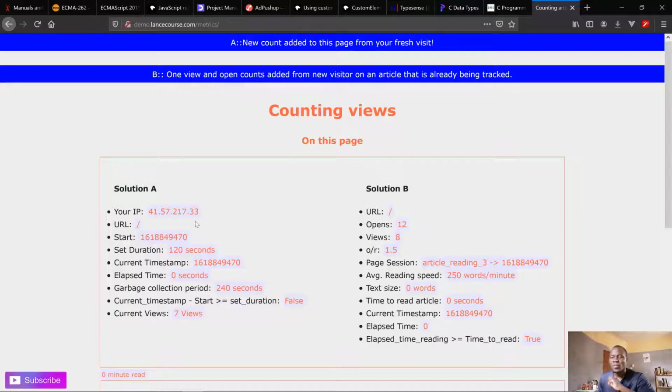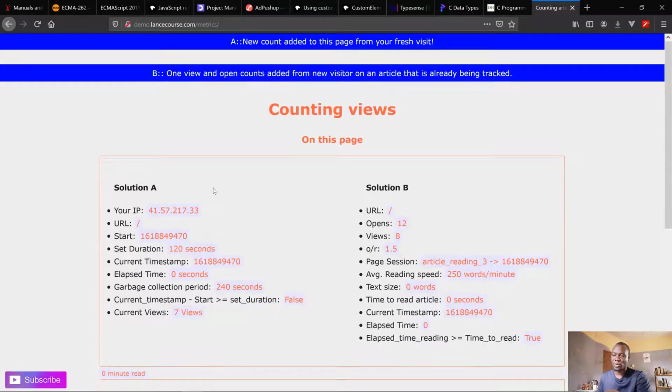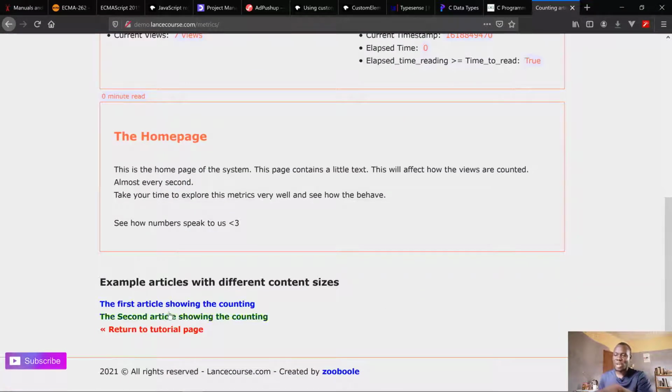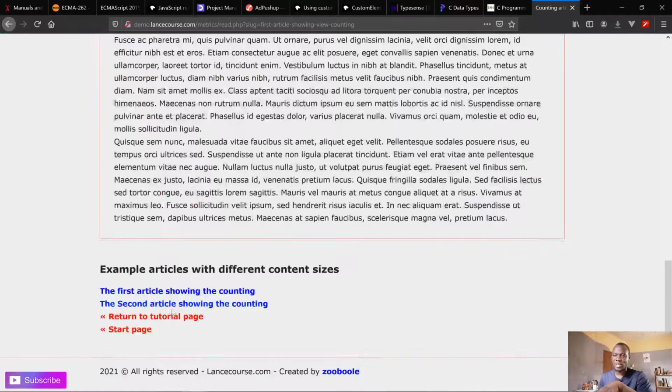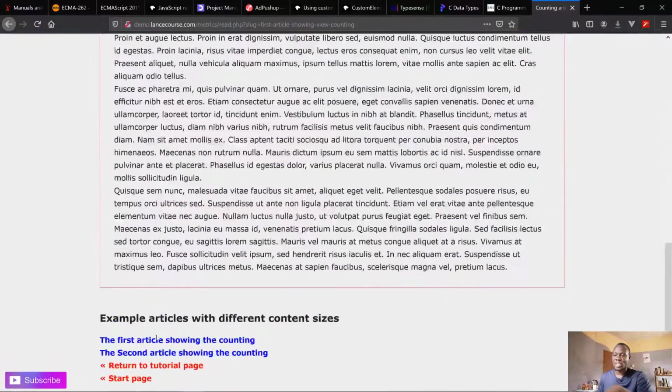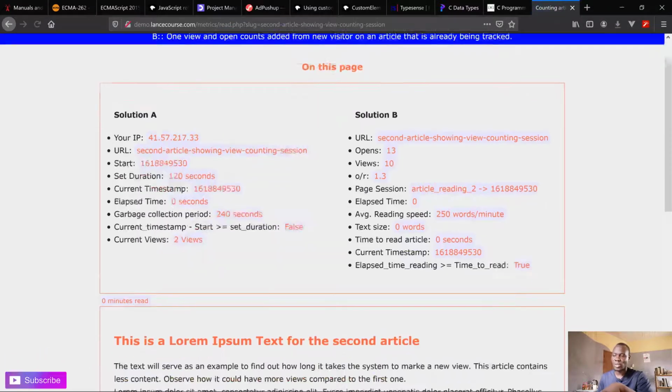So far, what these 2 solutions do is track the number of views, the number of visits on the pages. This project is comprised of 3 main pages. This is the home page of the project, and then we have 2 articles that you can also visit. The first article is here, and it has some text down there. And then the second article is here as well.